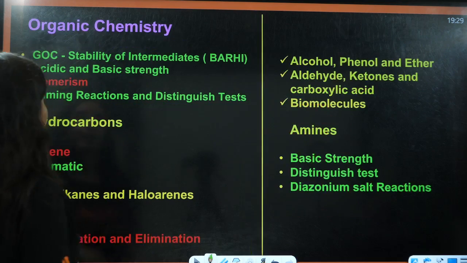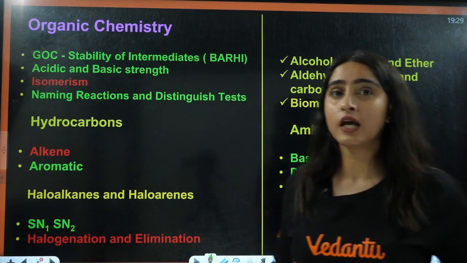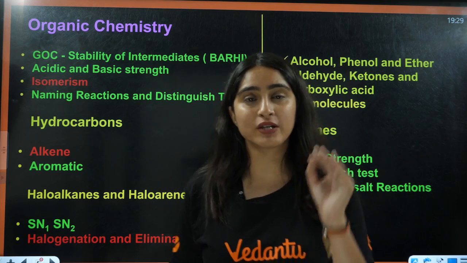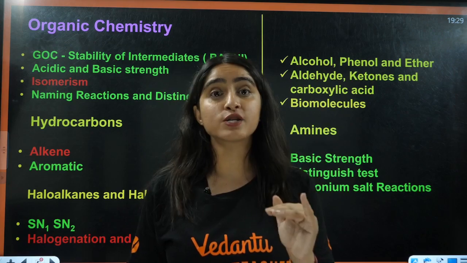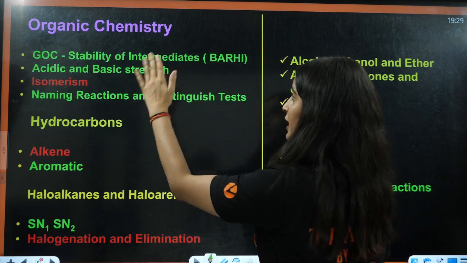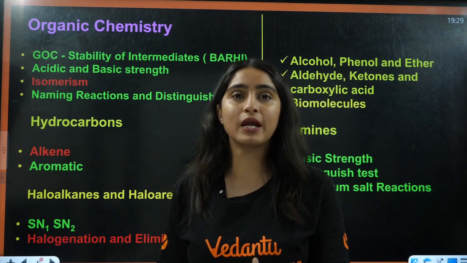Right, next, students, we have organic chemistry. From organic chemistry, firstly, GOC. If you're not doing GOC, students, please go and watch my lecture. That is just 5 hours, and that is going to complete everything, examples included, including stability of intermediates, acidic and basic strength. If you're not doing that, it is very important, right?